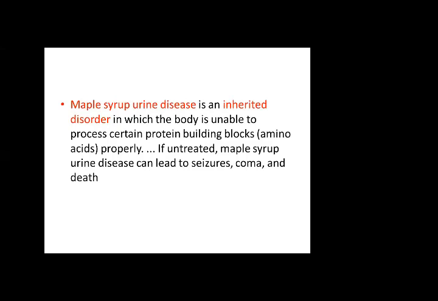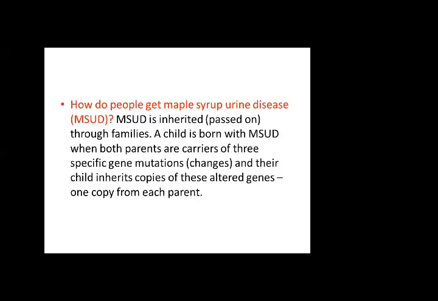This is an inherited disorder, I told you, in which the body is unable to process certain protein building blocks. Same thing, if untreated, it can lead to seizure, coma, and death. How do people get maple syrup urine disease? So this is a question. This is an inherited disorder. It runs in families.